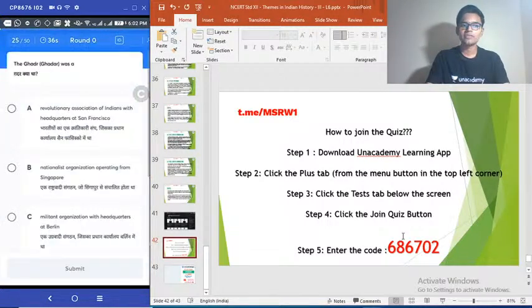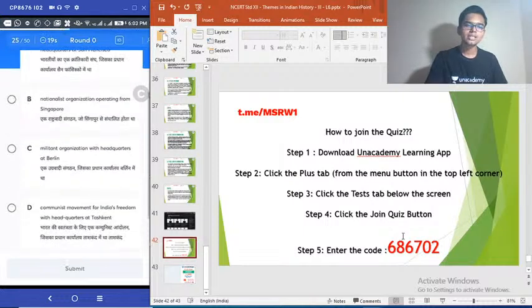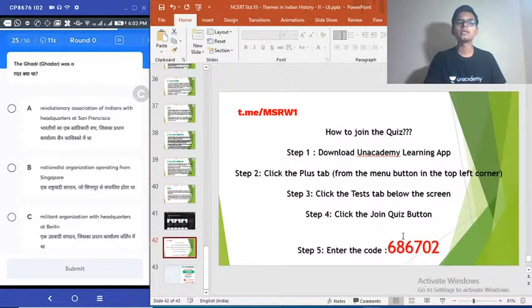Question number 25. We are at 50% now. 25 more questions to go. So 25th question. The Ghadar was a dash. Option A. Revolutionary Association of Indians with headquarters at San Francisco. Nationalist organization operating from Singapore. Militant organization with headquarters at Berlin. Communist movement for India's freedom with headquarters at Tashkent. What is Ghadar?